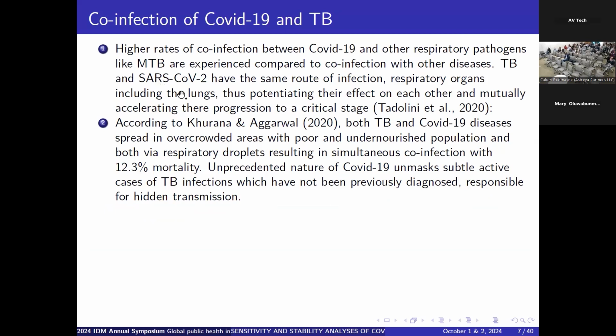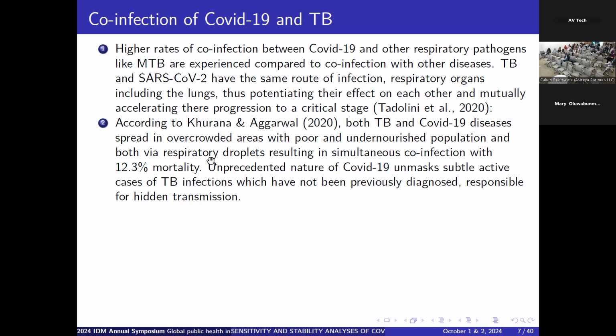So TB and COVID-19 can have higher rates of co-infection compared to COVID-19 and other diseases. Also, we note that TB and COVID-19 have the same route of infection, that is the respiratory organs, the lungs, and so on. And thus, they potentiate their effect on each other, and therefore they can mutually accelerate their progression to a critical stage for someone who is infected with both diseases.